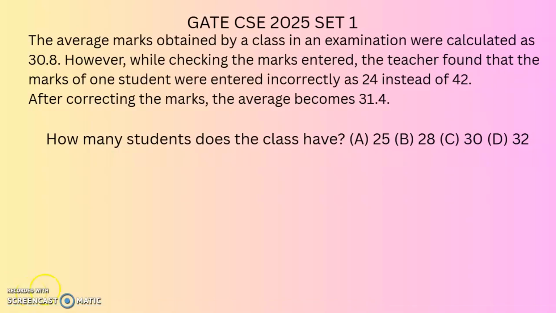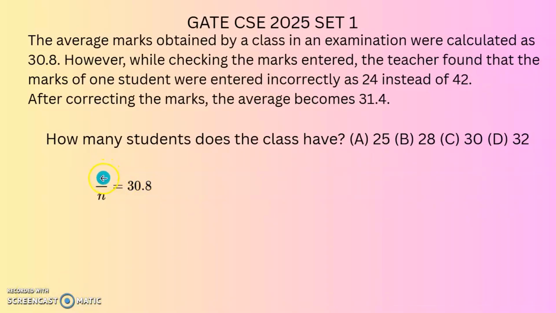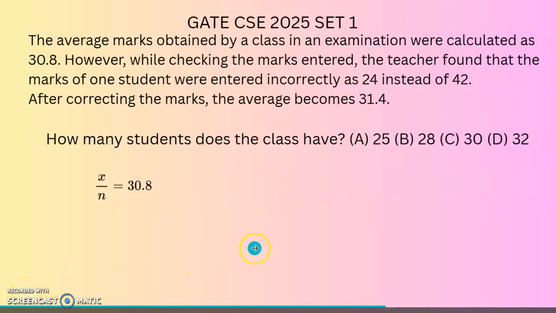Let us try to find the solution for this problem. Assume x is equal to the total marks of all the students in the class and n is the number of students in the class. So, before correction, the average was 30.8. So, x by n is equal to 30.8. After correction, the average was 31.4.